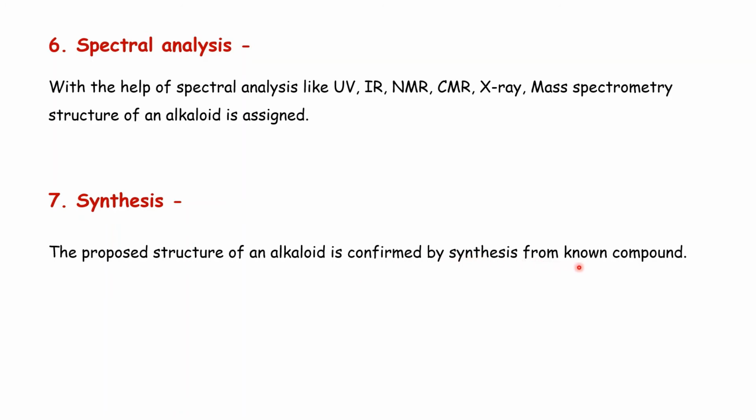That is, by using a known structure compound, we synthesize the product of the proposed structure. And if the synthesized compound and the compound given for examination are the same, or both compounds have the same properties, then that structure is the correct structure for the compound.